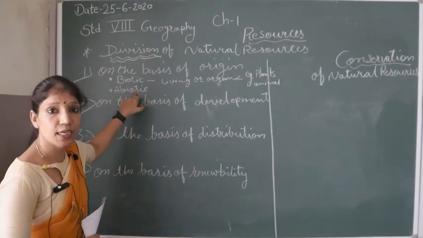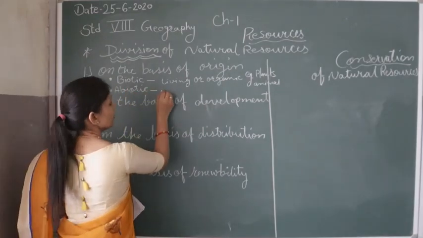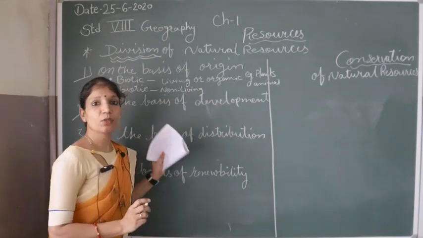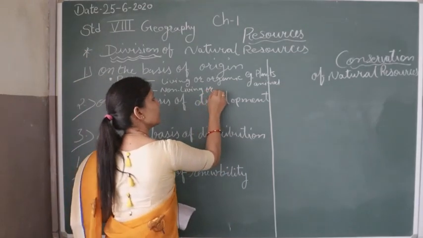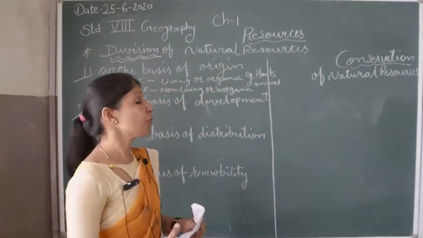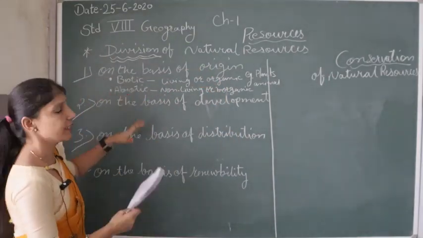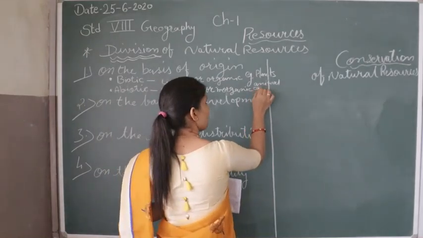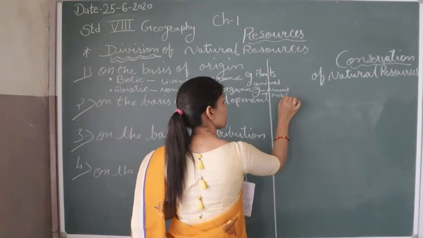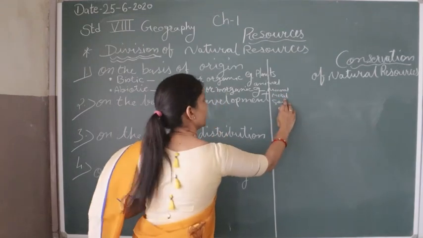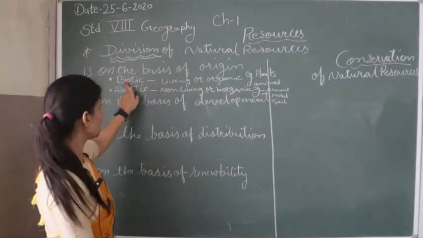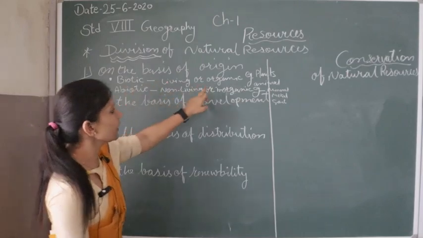Now the next one is the abiotic resources. They are non-living things, so they are called non-living or inorganic resources. For that we can take examples of non-living things like minerals, metals, soil, etc. So biotic are organic, and abiotic are inorganic.